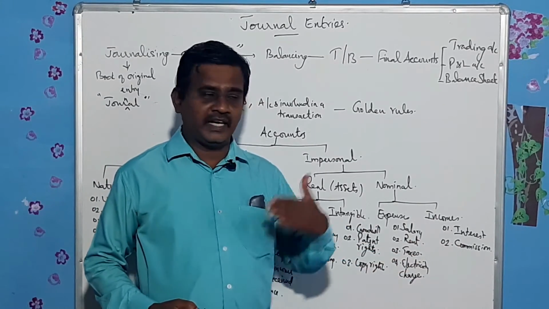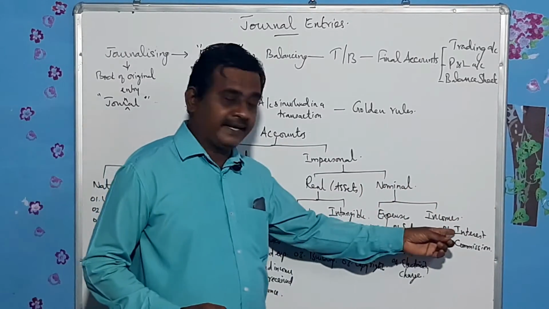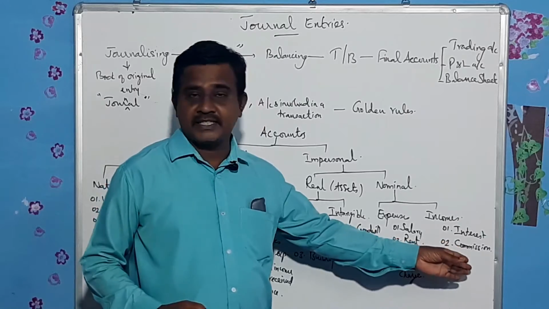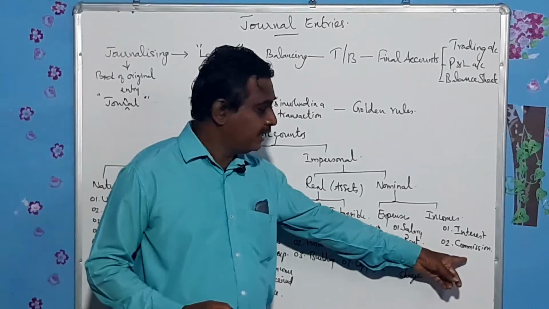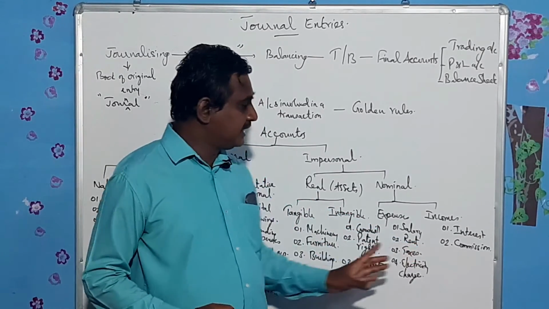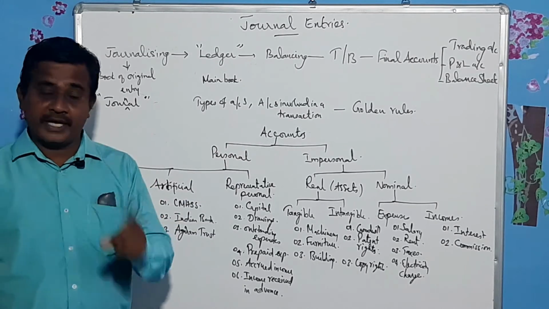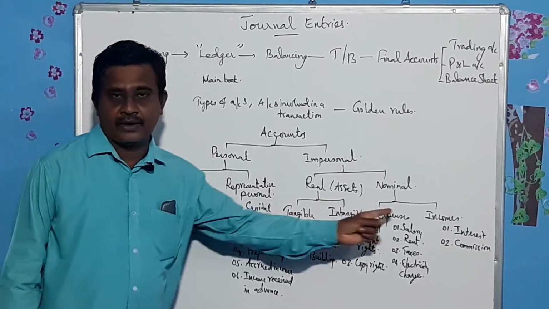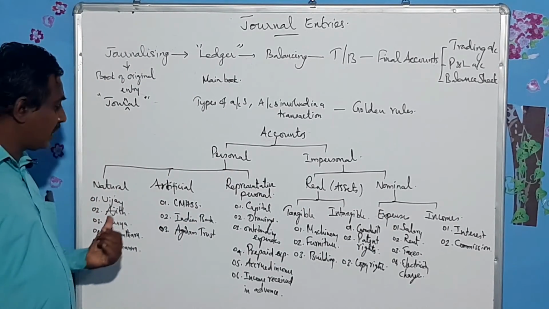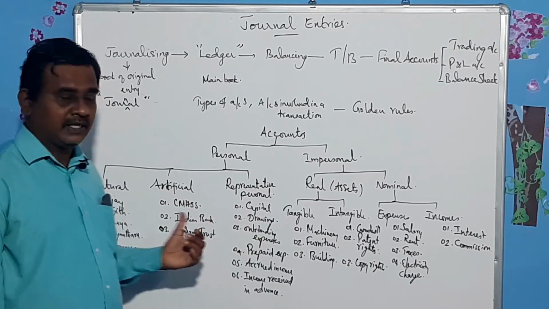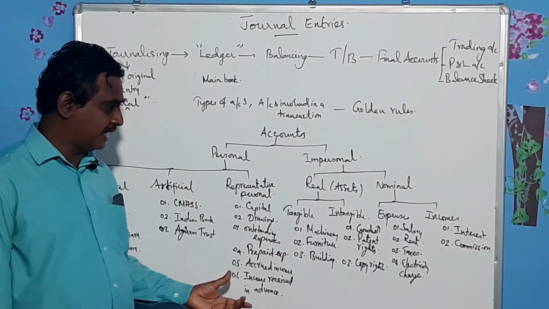And incomes, interest. Suppose if we invest our money in fixed deposit like that, we may get interest. They are incomes. Likewise, commission. If you do something, then they may give us money. That money is termed as commission. So these are the accounts. So accounts are classified into three: personal, real, nominal. Personal accounts again can be divided into three, that is natural, artificial, representative. Natural, artificial, representative, only three things are there.